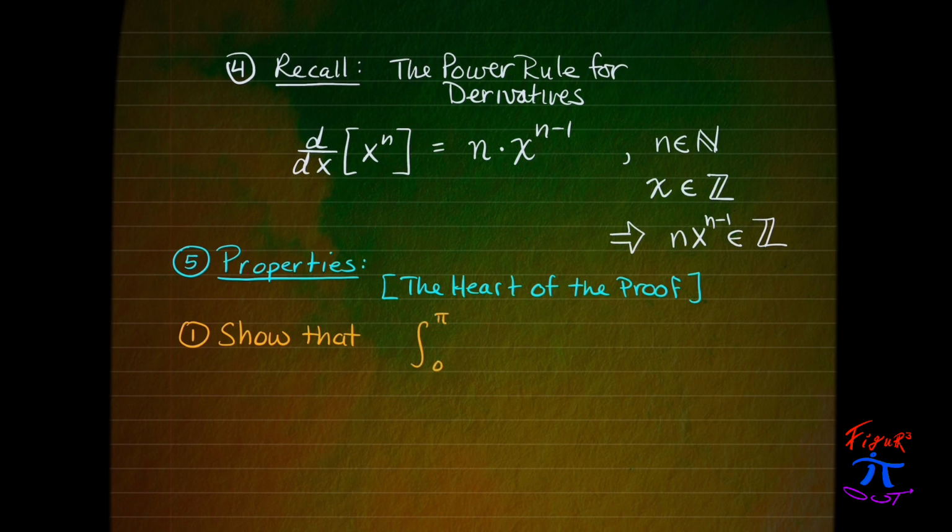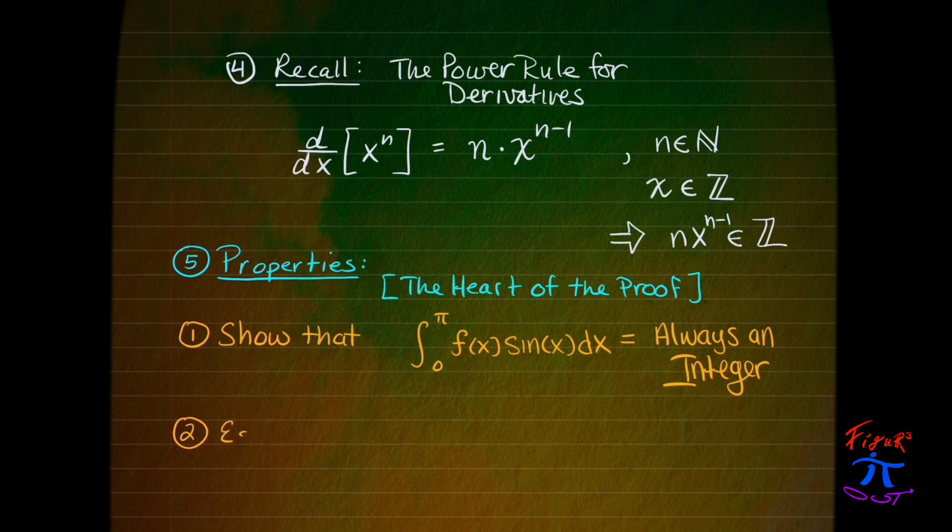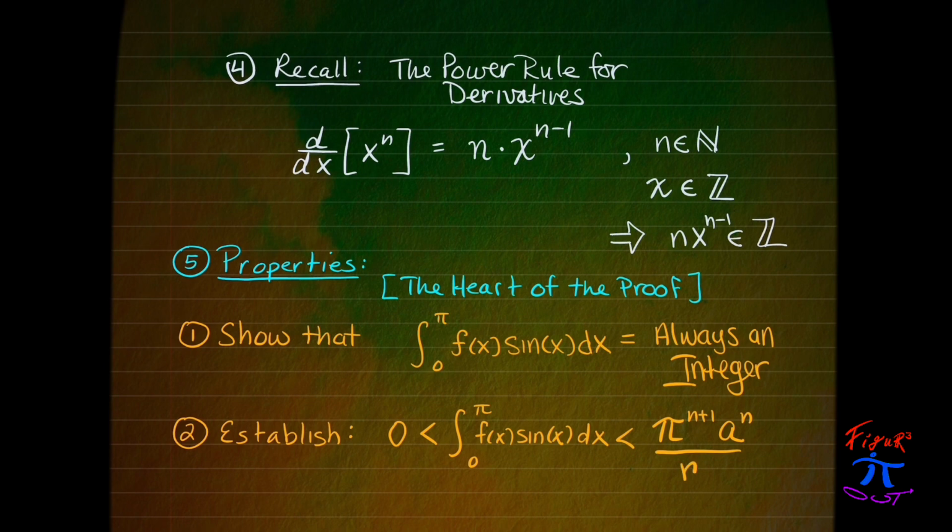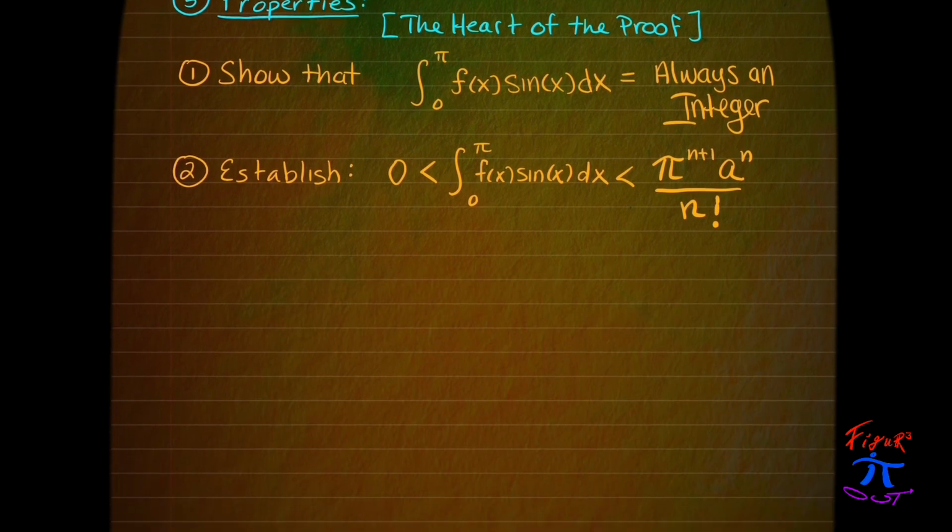Now this will not be a very intuitive proof, so we'll have to work through the details here. We start off by showing that the integral from 0 to pi of f of x times the sine of x dx will always be an integer. We will next establish that this integral will be greater than 0 and less than pi to the n plus 1 power times a to the nth power over n factorial.